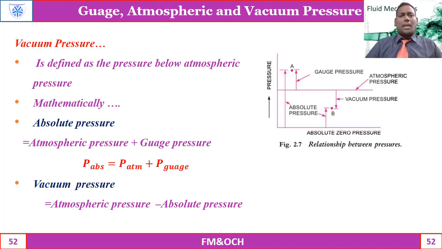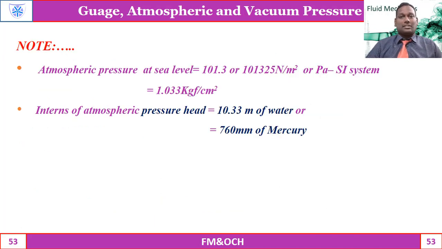Mathematically, absolute pressure is equal to the atmospheric pressure plus gauge pressure. But if you want to calculate the vacuum pressure, that is atmospheric minus absolute pressure. So for example, atmospheric pressure at sea level is 101,325 Newton per square meter or Pascal.